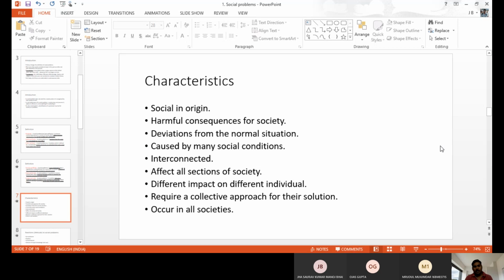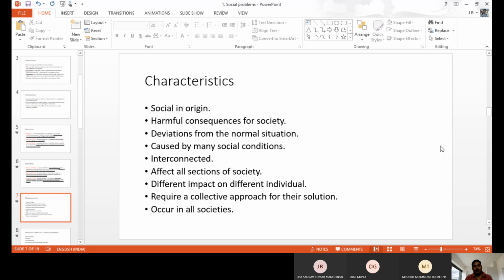Okay. So there are a number of characteristics of social problems. The first one is that a social problem is social in origin. It starts from society. Without society, without the social sector, the problem may not arise. A social problem starts in society only, because where the people are, from that place the problem also arises. So a social problem is social in origin.